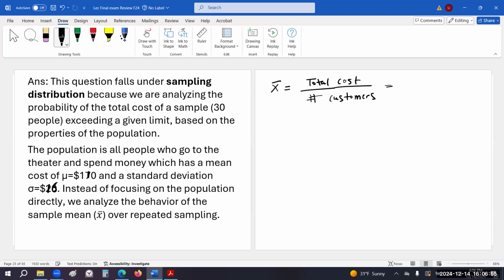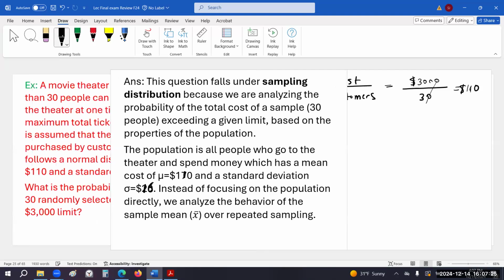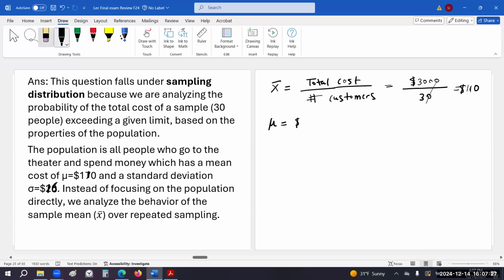Total cost is $3,000 and total limit is 30 people. So when you divide $3,000 by 30 people, we have 300 over 3, which is 100. So the mean cost is $100, my bad.